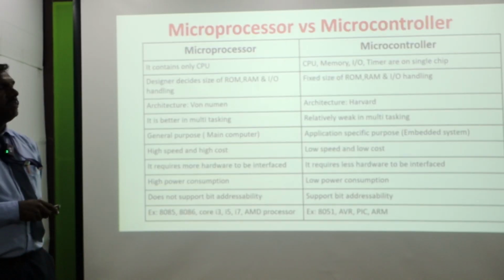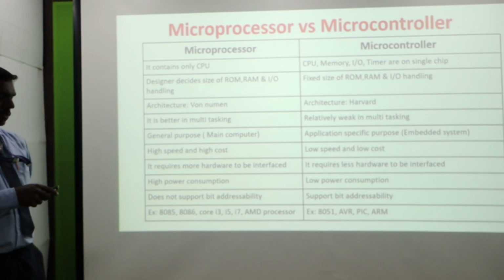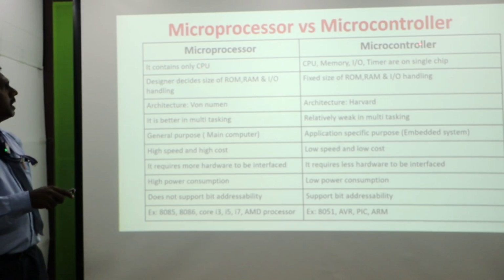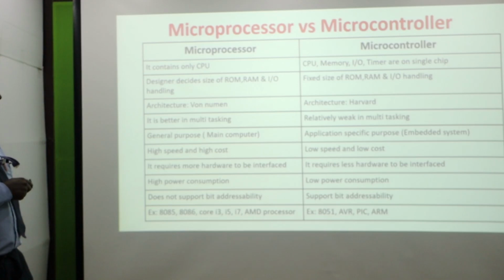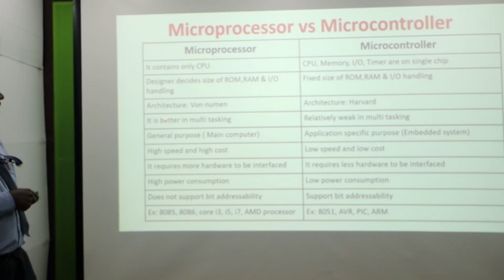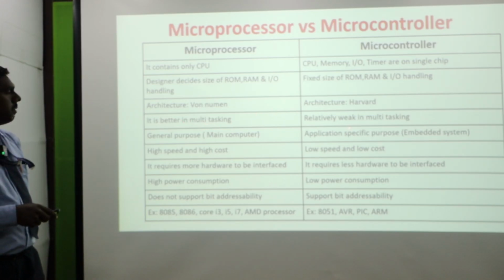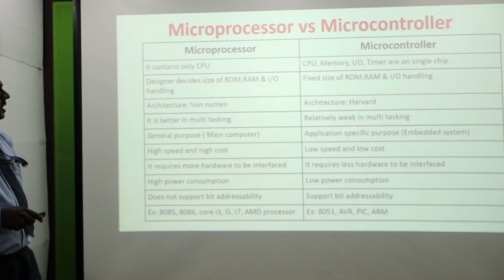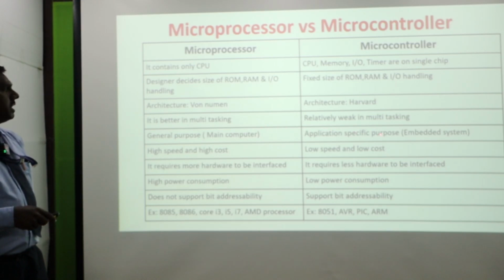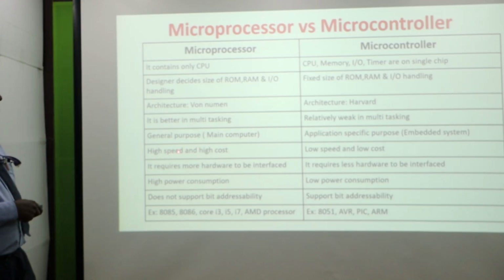This is a comparison between the microcontroller and microprocessor. As I already mentioned, a microprocessor contains only a CPU, but the microcontroller has all the components attached: CPU, memory, input and output, and timer in one single chip. The microprocessor architecture is von Neumann based, while here the architecture is Harvard based. The microprocessor is better in multitasking, but the microcontroller is relatively weak in multitasking. The microprocessor is general purpose, the microcontroller is application specific. The microprocessor is high speed and high cost, while here it is low speed and low cost.